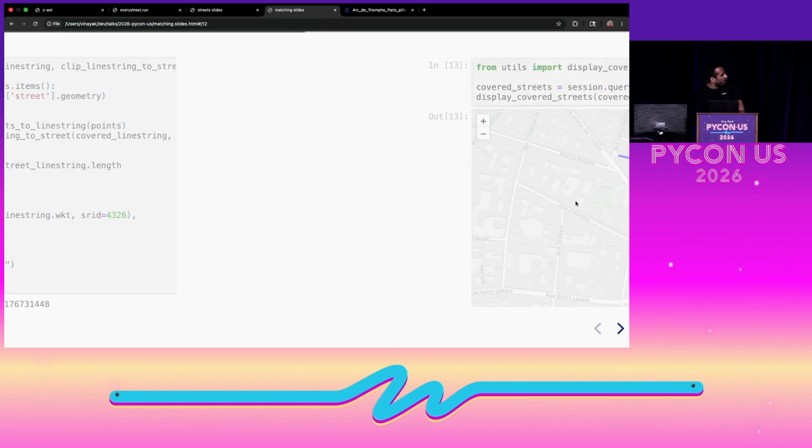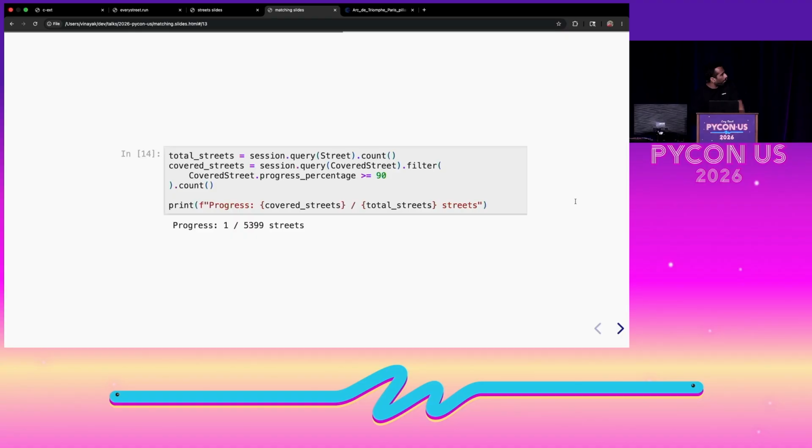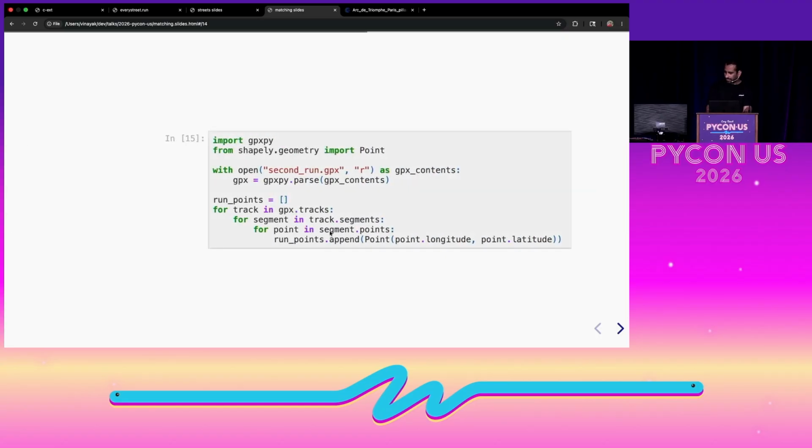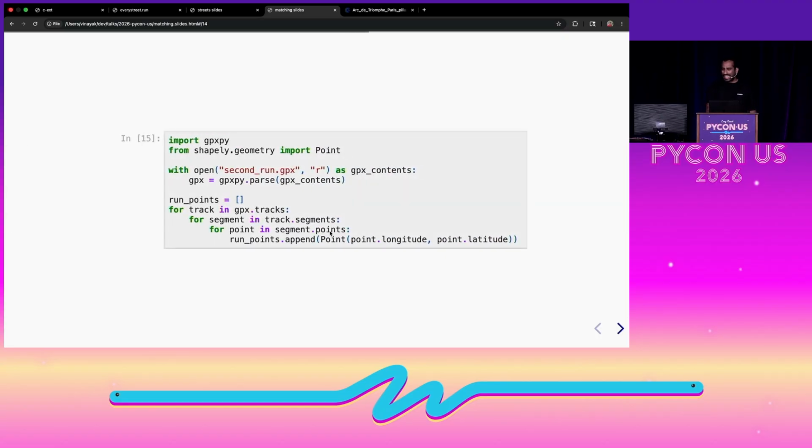Now we can run queries like this one, where we query the covered street table and filter by the progress percentage. We can see that we've only covered one street more than 90% and haven't covered the other one. Which brings us to the second step. What happens when we do another run?